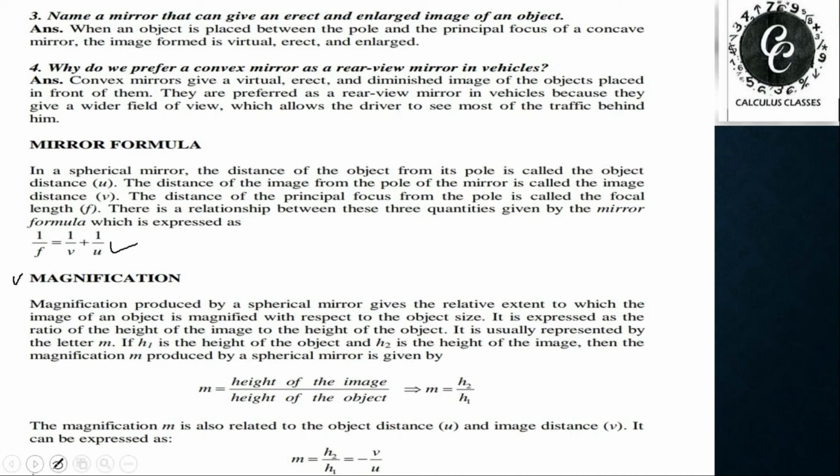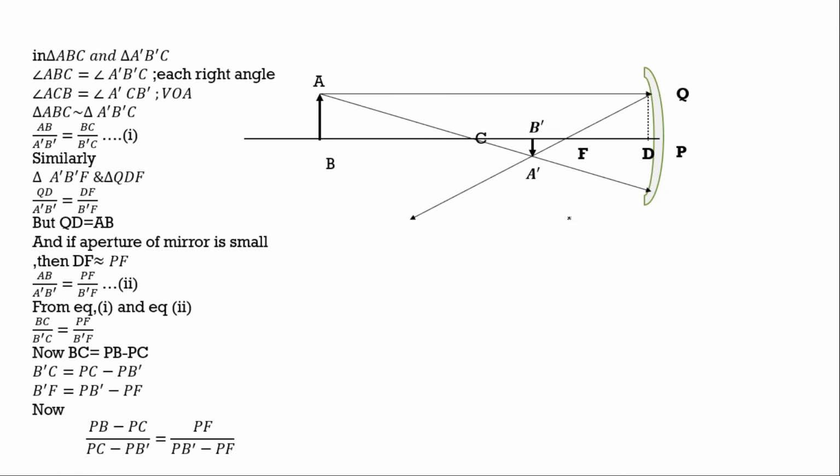We'll find the derivation for the spherical mirror, but this derivation will be somewhat difficult for you because you are unable to understand the similarity of triangles yet. If you have completed chapter number 6 in mathematics, then you will come to know. Otherwise it will be quite difficult, but I want to explain, and later on you can revise it so that you can understand. So here I took one case when the object is kept beyond the center of curvature.